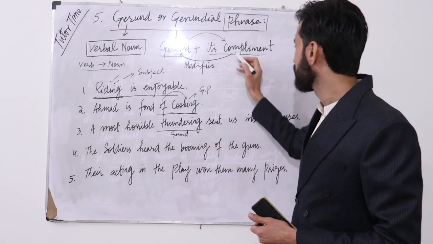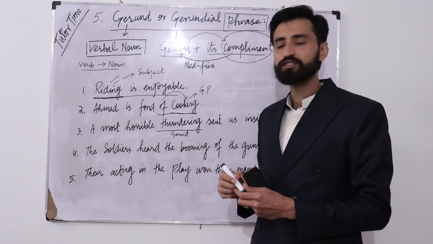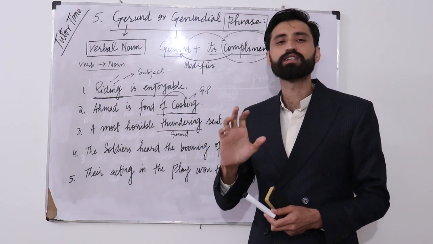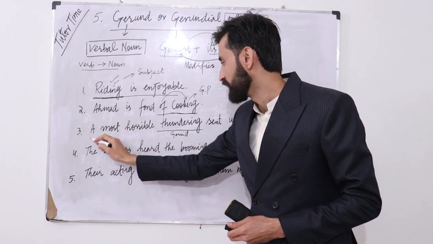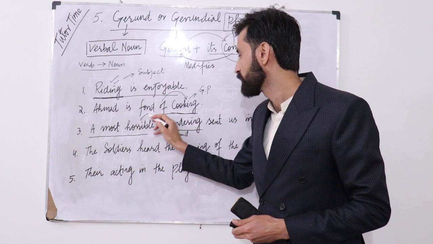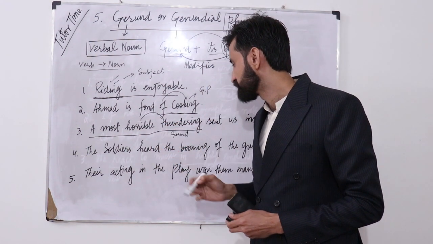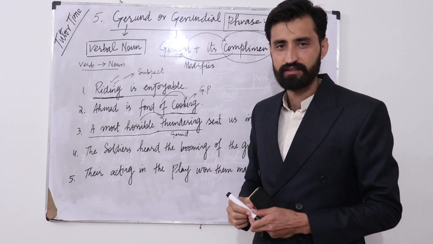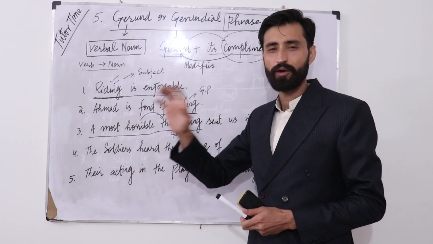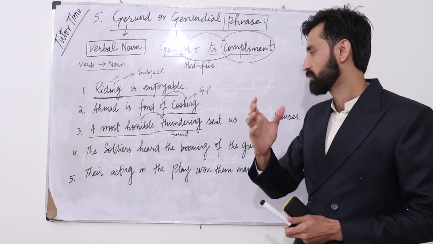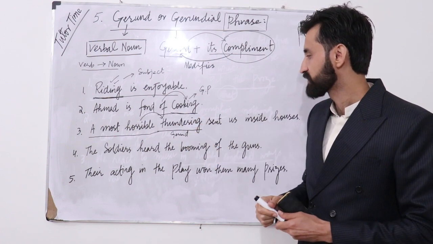अब यहाँ पर आ जाता है the role of complement, means कि ऐसे अल्फाज जो कि gerund को complement करते हो, gerund को modify करते हो. So what type of thundering? A most horrible thundering. So we can say that this entire phrase is a gerund phrase, okay, which is comprised of a gerund and its complement. So I hope you're getting what I'm trying to make you people understand. Okay, now let's talk about the next sentence.